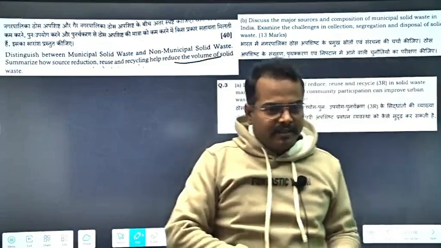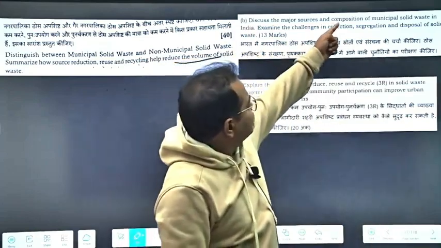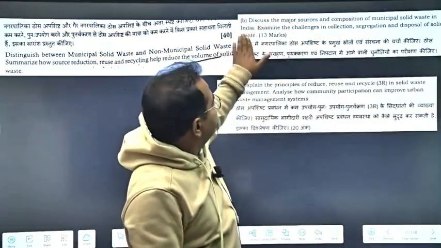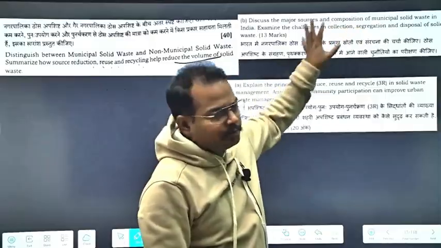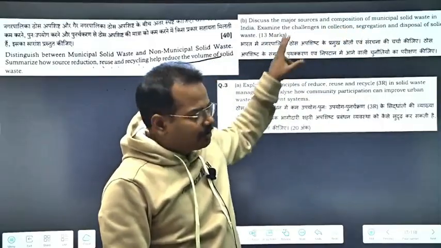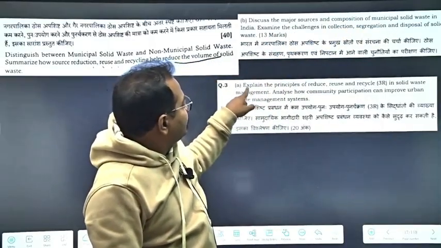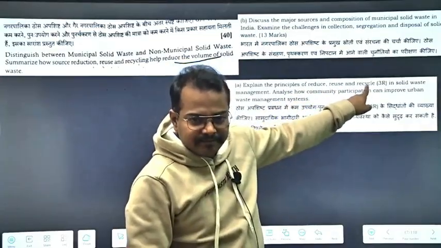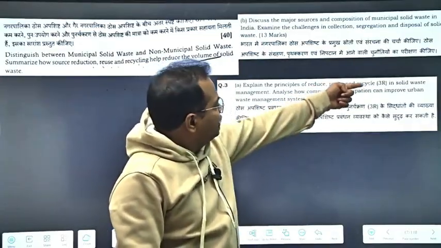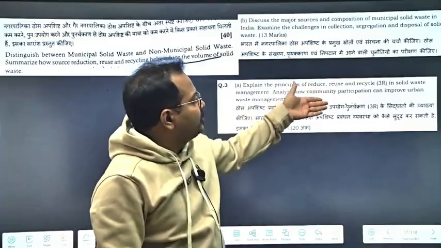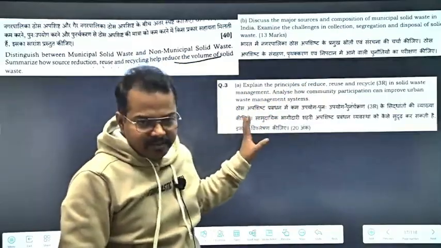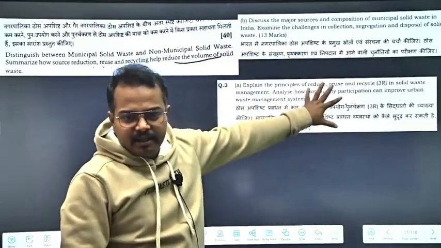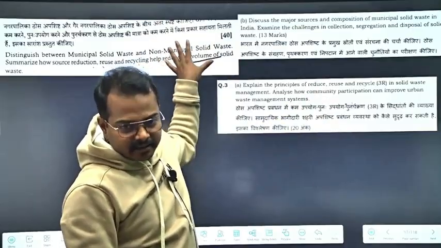Now our question says, discuss the major sources of municipal solid waste in India. Examine the challenges of collection, segregation, disposal of solid waste. This is the question. And then separately we have asked, explain the principle of reduce, reuse and recycle, 3R. Directly matching. In solid waste management, analyze how community participation can improve urban waste management system. So this was asked in our exam and this is coming in the real exam.